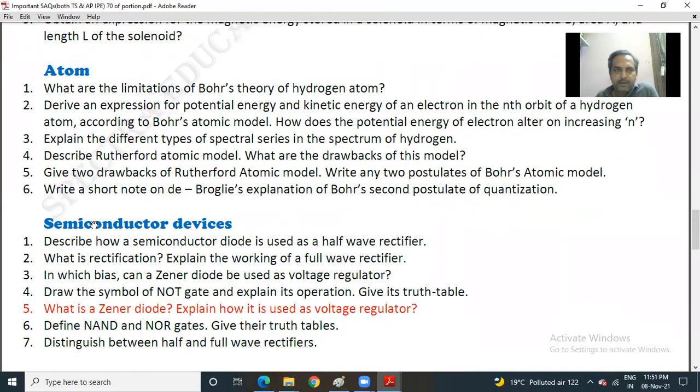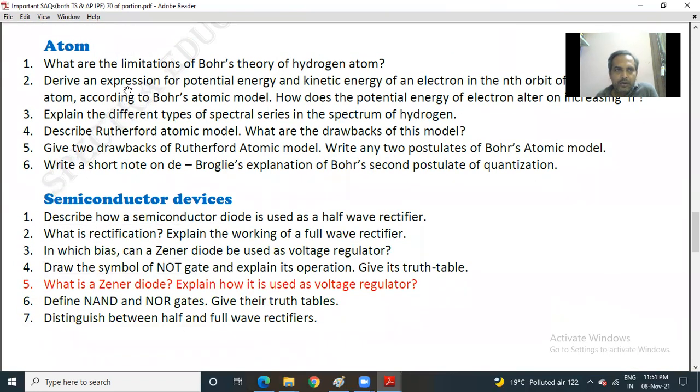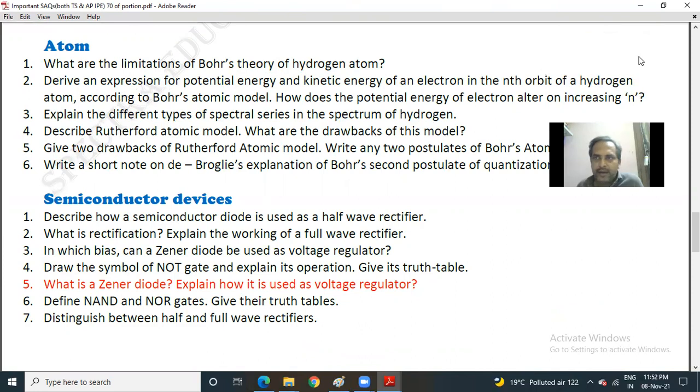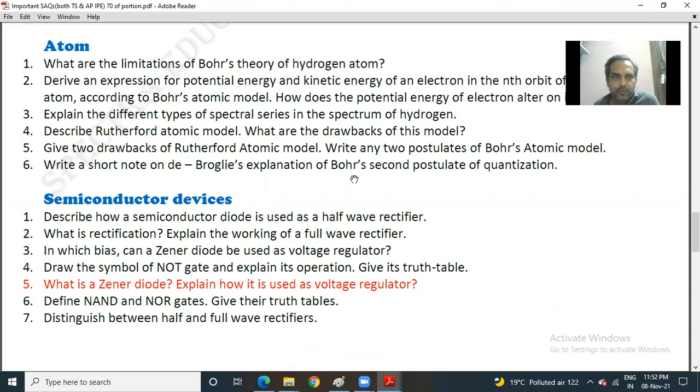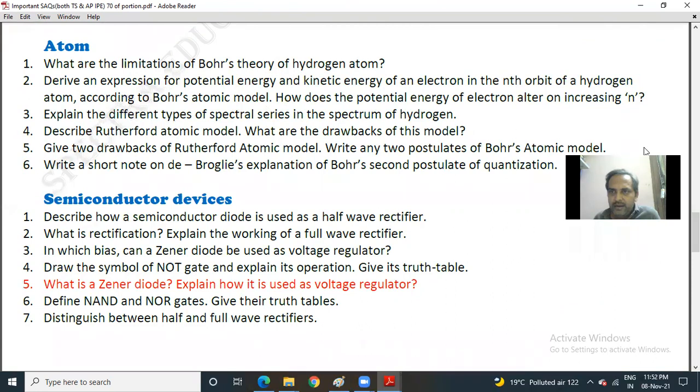Moving to the next chapter, atom. What are the limitations of Bohr's theory of hydrogen atom? Second, derive an expression for the potential energy and kinetic energy of an electron in the nth orbit of a hydrogen atom according to Bohr's atomic model. How does the potential energy of an electron alter on increasing n?